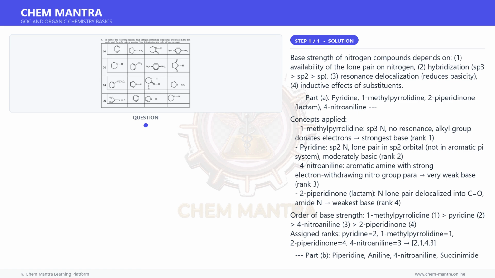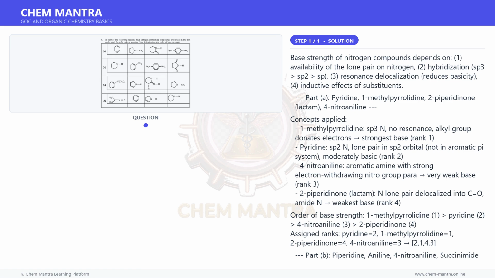Succinimide: N flanked by two C=O groups, lone pair extensively delocalized into both carbonyls, weakest base, rank 4. Assigned ranks: piperidine = 1, aniline = 2, 4-nitroaniline = 3, succinimide = 4. So 1, 2, 3, 4.